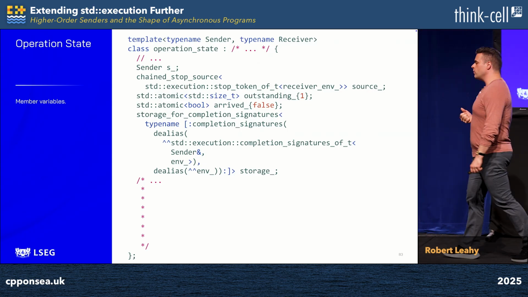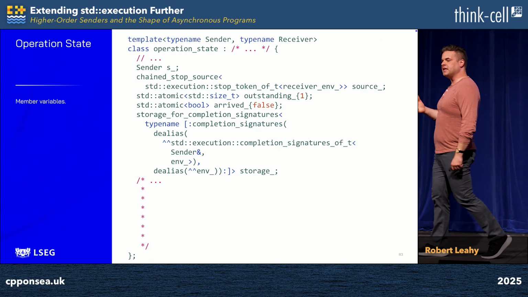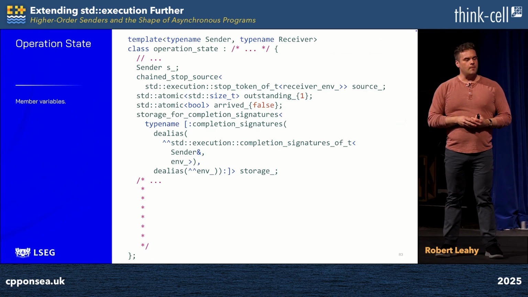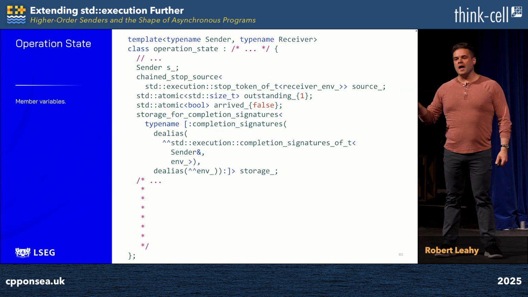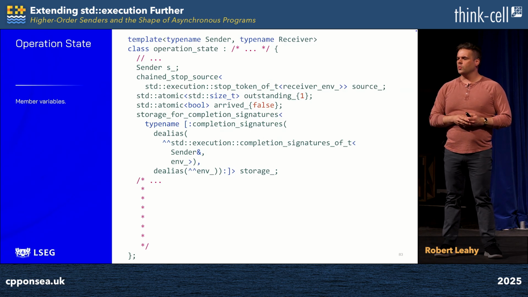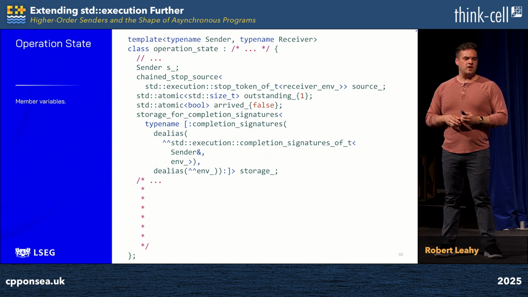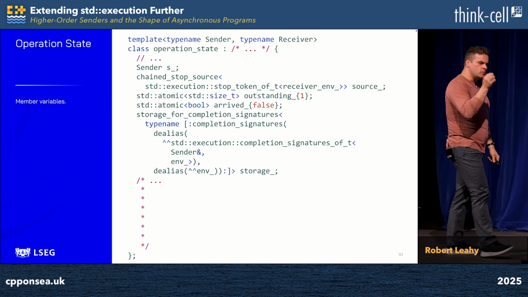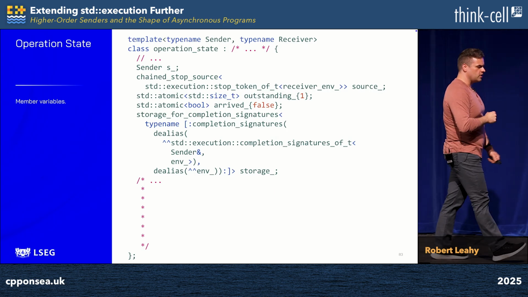It will track the number of outstanding children. It's how we ensure that we complete only once we've fanned in all of our descendant asynchronous operations. Thereafter, we have arrived_, which controls for the fact that we can only store the first completion signature we encounter, not just for correctness of implementation, but also for thread safety reasons. And so this starts out as being false, and we're going to set it to true before we store our first erroneous completion signature.